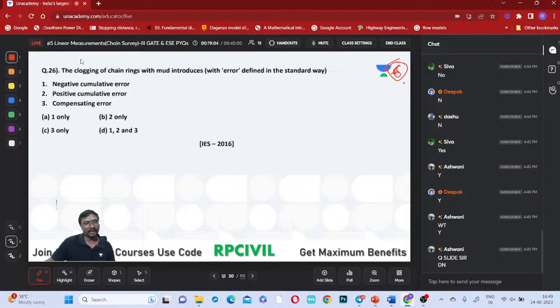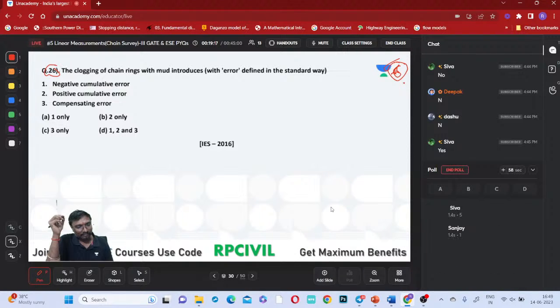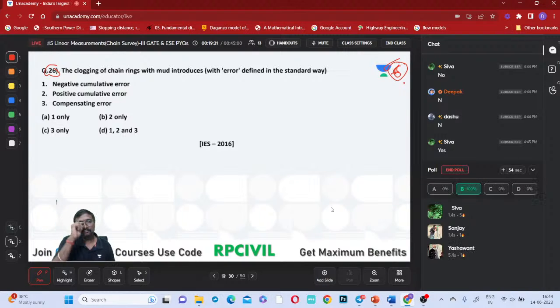So this is your 26th question in this linear measurement sequence. Shall I go for this? Select the answer; I am giving 60 seconds. Shiva, Sanjay, Yashwant answered correctly. Deepak also answered correctly.